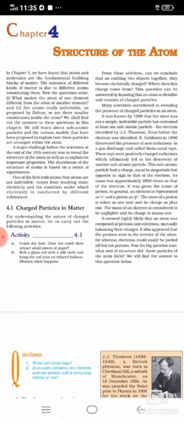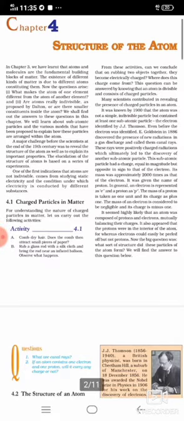Are the atoms really indivisible? You studied that in Dalton's atomic theory, atoms are indivisible particles. So here this is the question: are the atoms really indivisible as proposed by Dalton, or are there small constituents inside the atoms? These are the two questions in front of you. We shall find out the answers to these questions in this chapter.